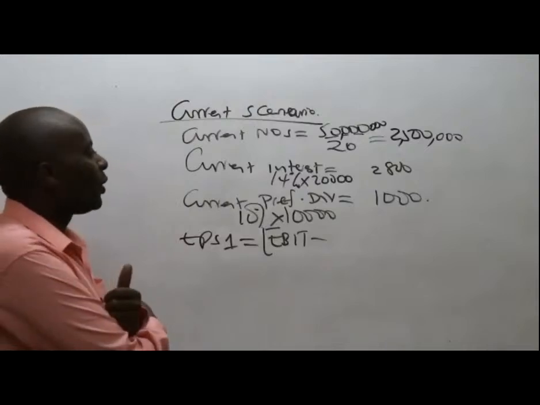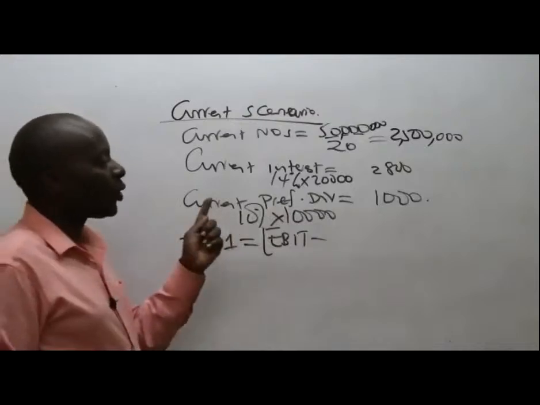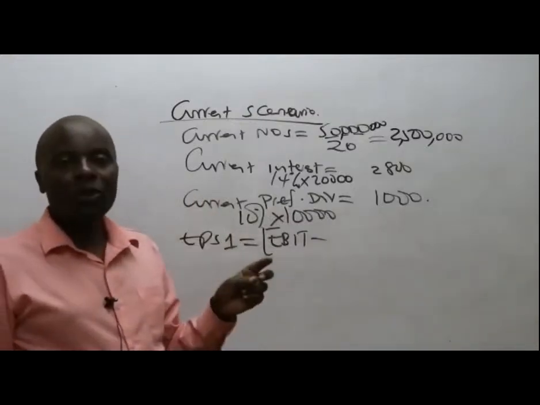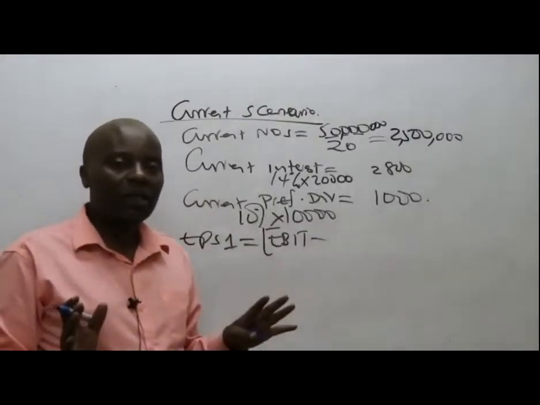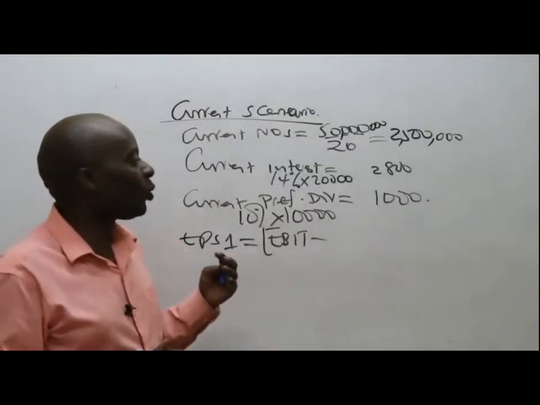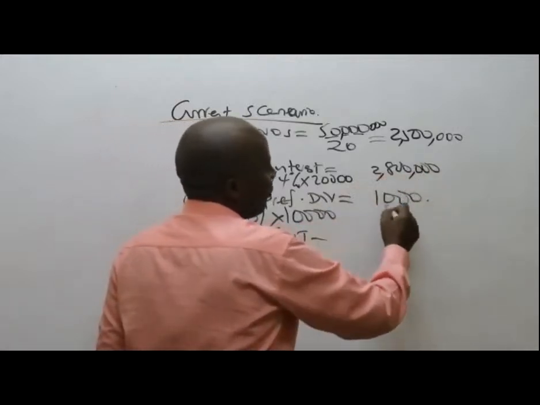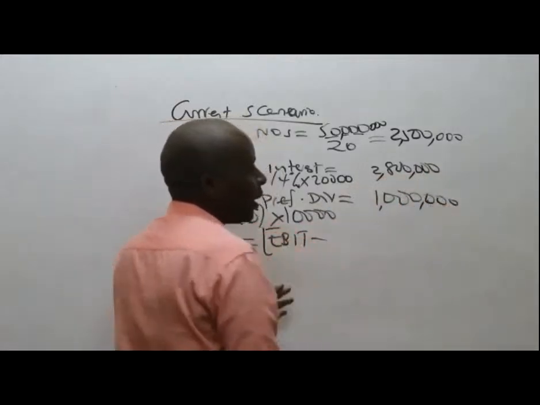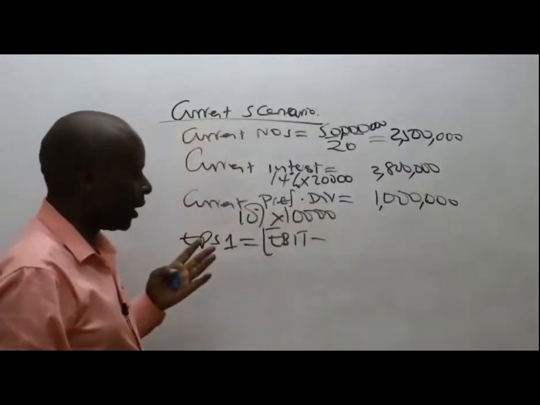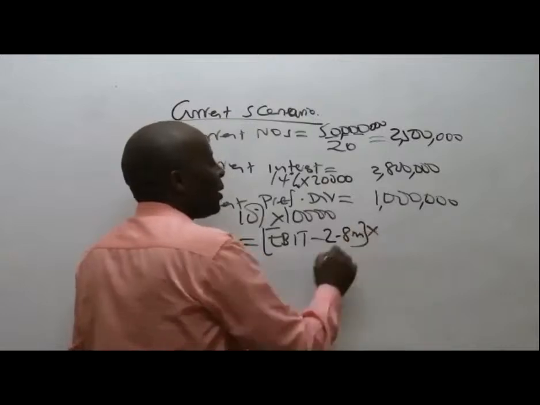So if you're working with the old interest, how do you want us to capture these figures? In millions, or the way they are? To avoid confusion, let's know that this is supposed to be 2.8 million and this is supposed to be 1 million. Although if I'm the one, I would have just captured all of them in millions. So EBIT minus our old interest of 2.8 million.